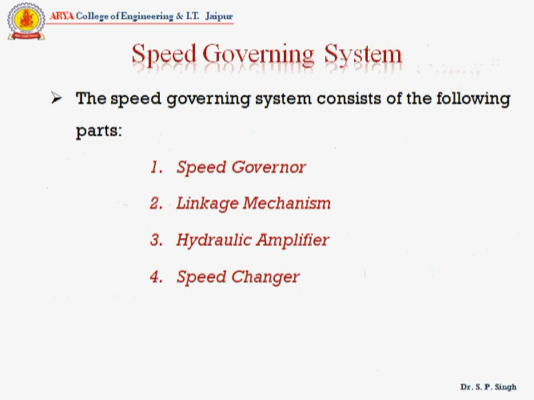Now the speed governing system. Speed governing system has 4 parts. First is the speed governor, second is the linkage mechanism, third is the hydraulic amplifier, and fourth is the speed changer.